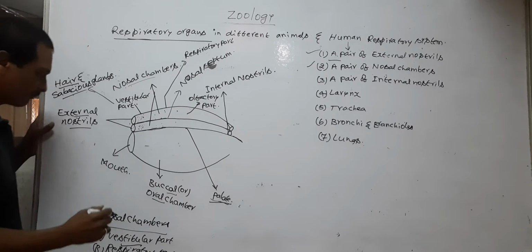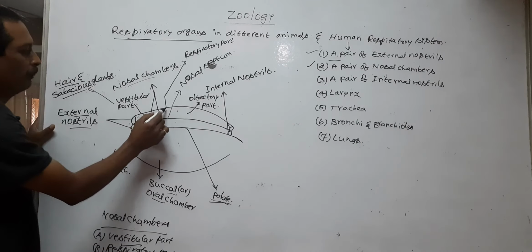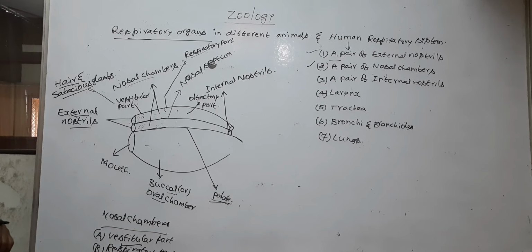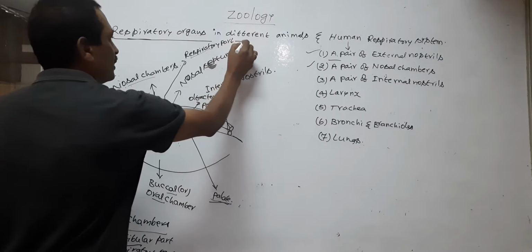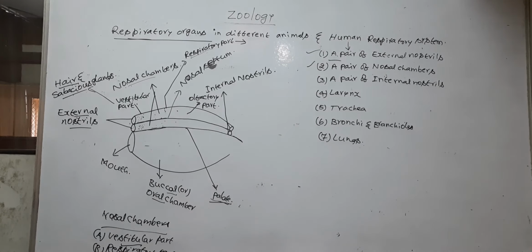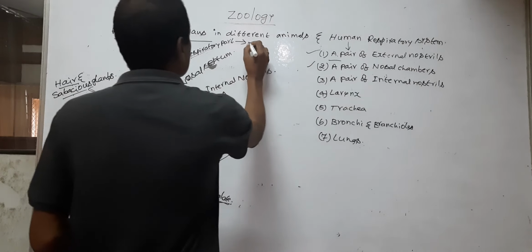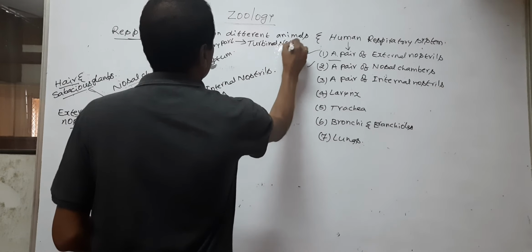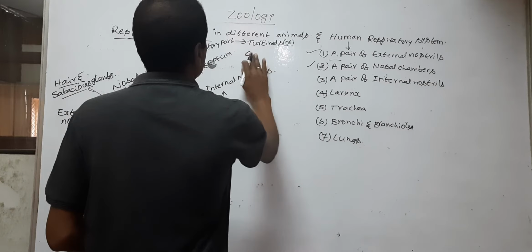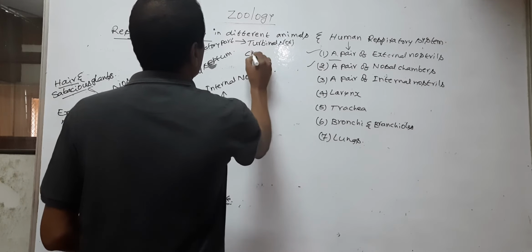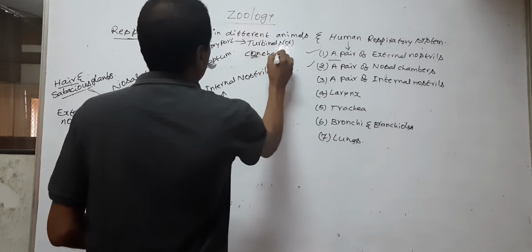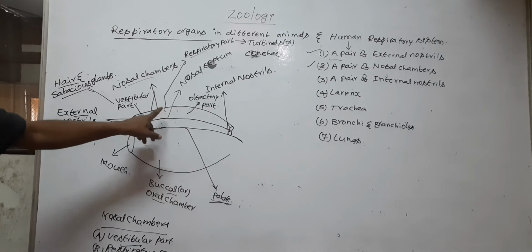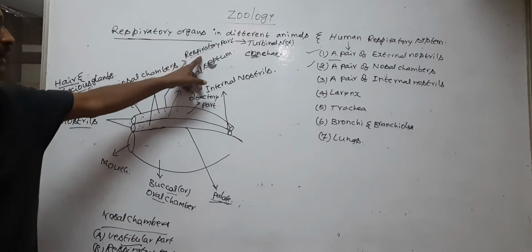Next, respiratory part. The middle part of the nasal chambers is called the respiratory part.